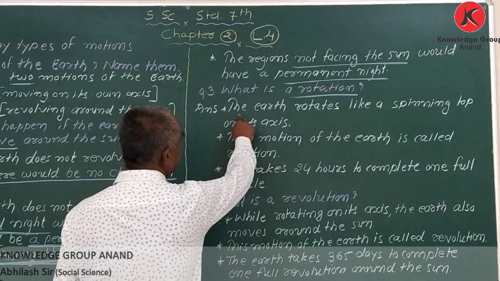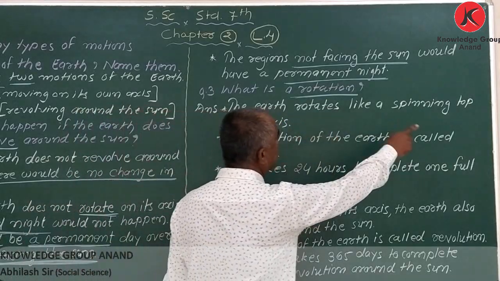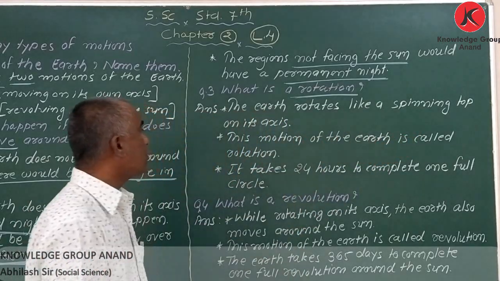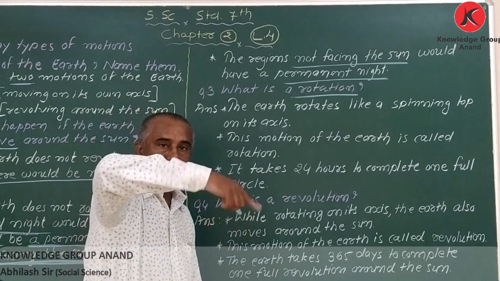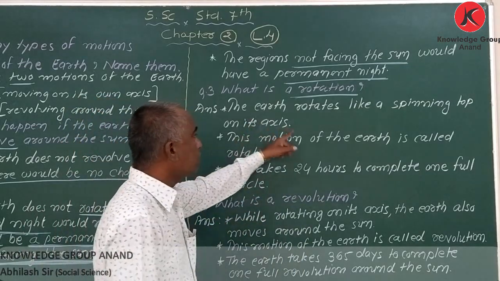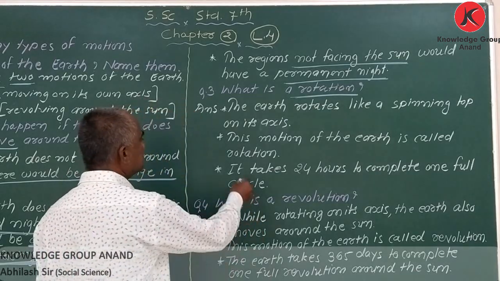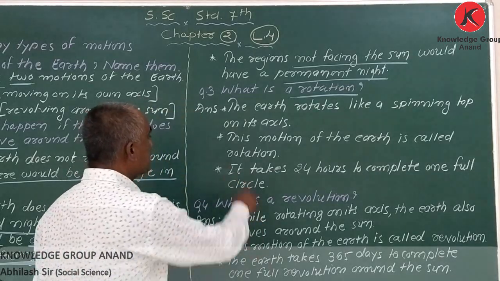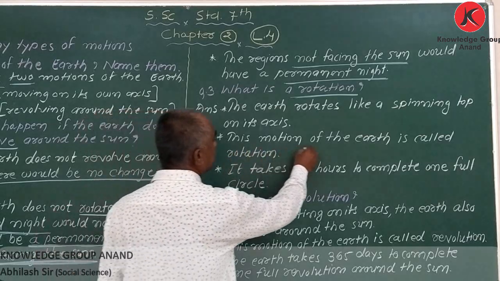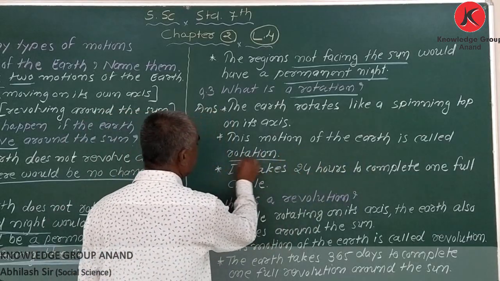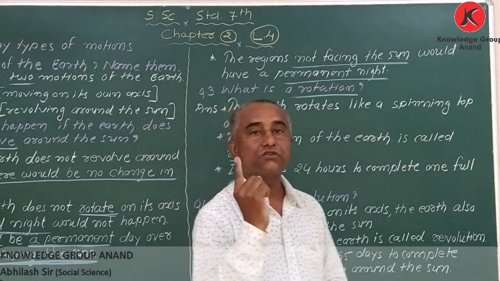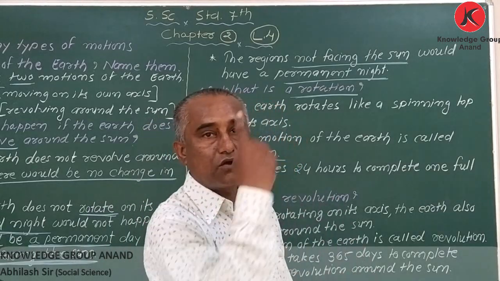The first point, the earth rotates like a spinning top on its own axis. Got it? This motion of the earth is called rotation. Moving on its own axis, that is called rotation.